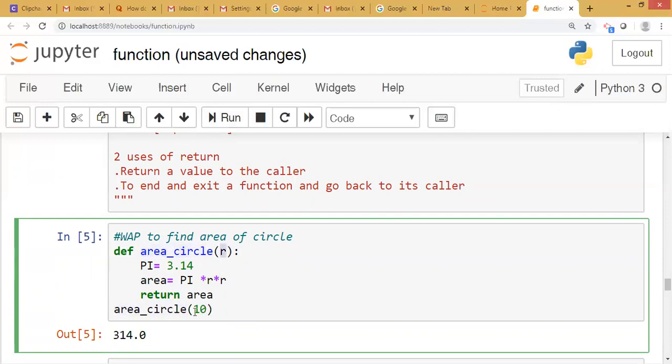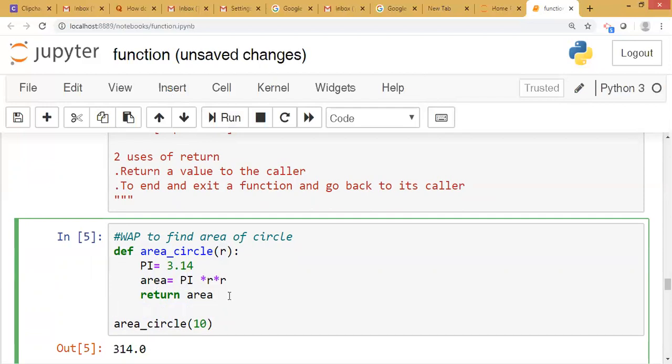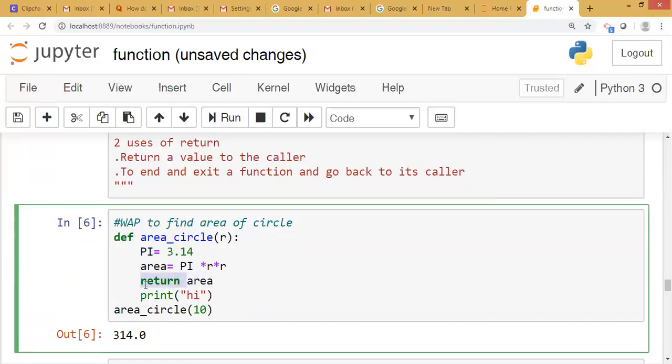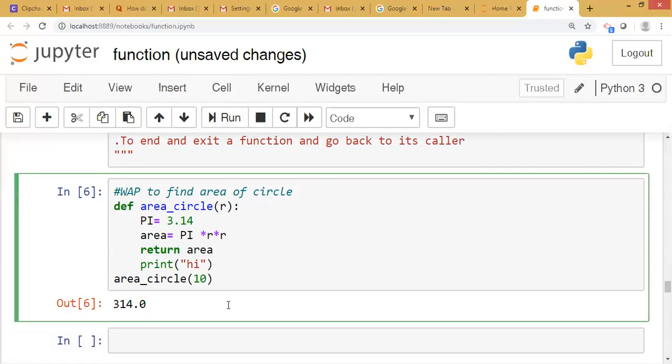The value of r is assigned as 10. Area equals 3.14 into 10 into 10. Return the value of area. The value of area is 314. Whenever the return statement comes, it goes out of the function. Suppose we write any statement after it, it will not execute. Why? As soon as the return statement comes, it goes outside the function. Okay. This is about the return statement.